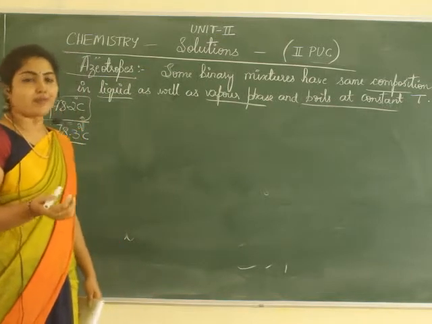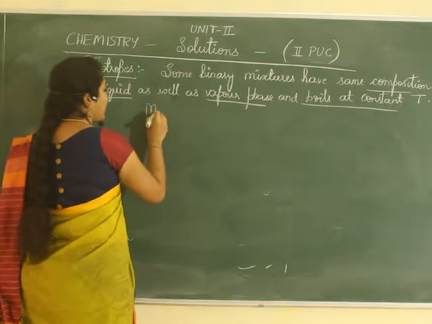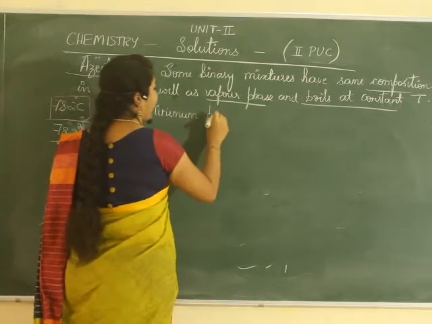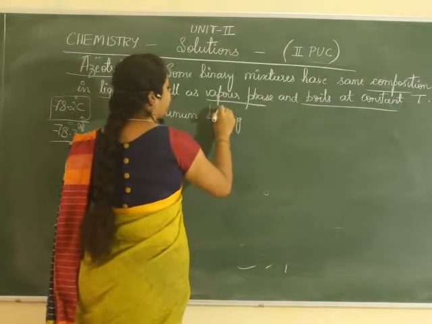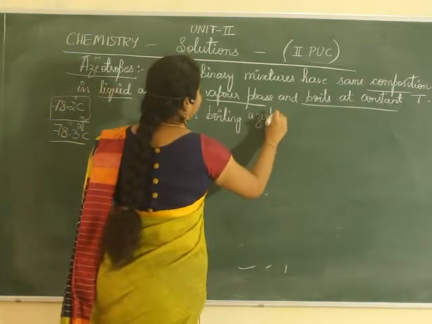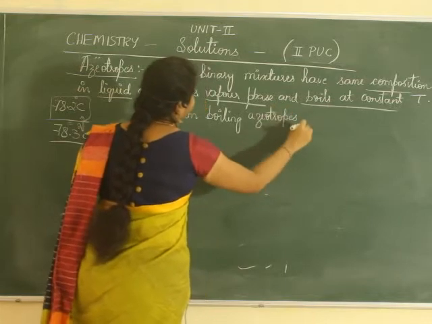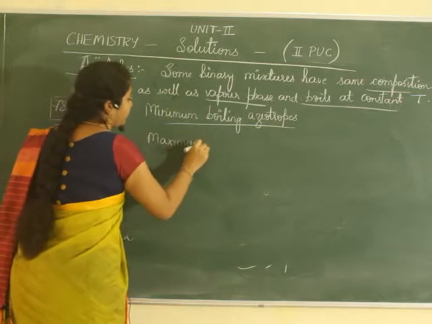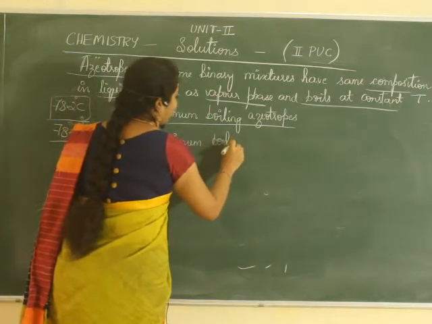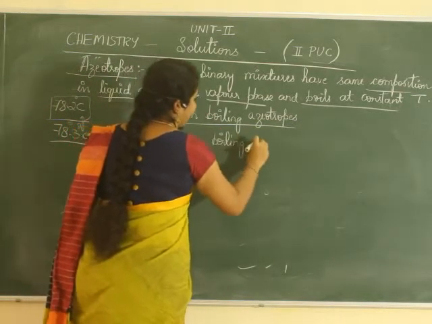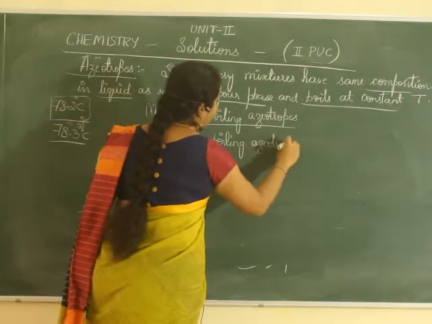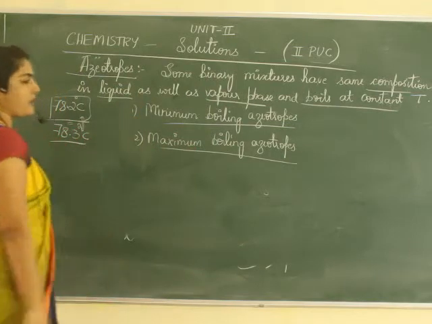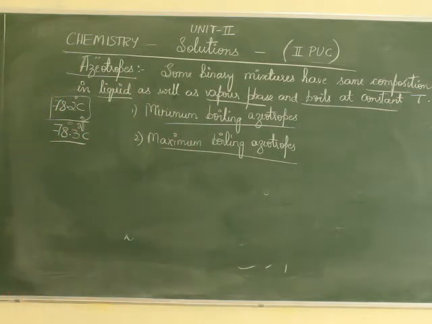We have two types of azeotropic mixture. One is minimum boiling azeotropes, and the other one is maximum boiling azeotropes. Which are the two types of azeotropes? Minimum boiling and maximum boiling azeotropes are the two types.